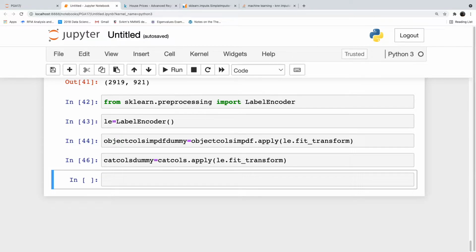If you use le.fit_transform with the data frame in brackets, it will convert it into a NumPy array. But if you use dot apply, a pandas function which applies le.fit_transform as a function on the data frame, the data frame structure will be retained. That is the biggest advantage of dot apply. If you don't want to hamper your structure, because we have to do concatenation. Our data is split into 3 different data frames: numeric, object and cat cols.